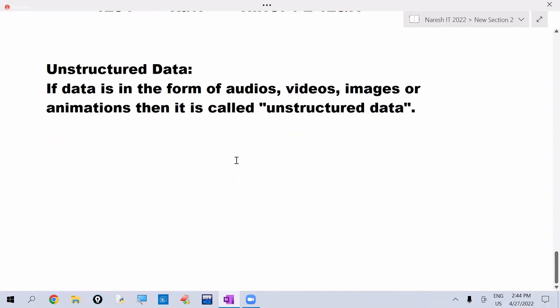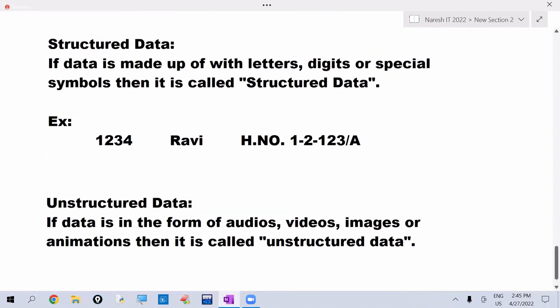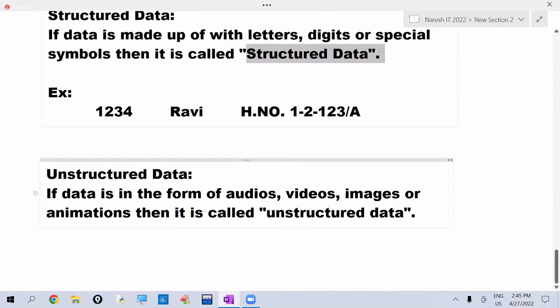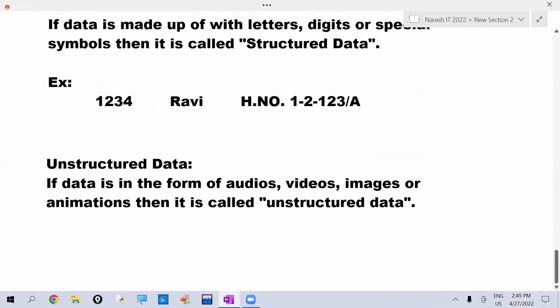Okay. So there are two types of data. One is structured data, another one is unstructured data. Structured data means if the data is made up of letters, digits and special symbols, we are calling that structured data. If the data is in the form of audios or videos or images or animations, you can say that is unstructured data. That's it.